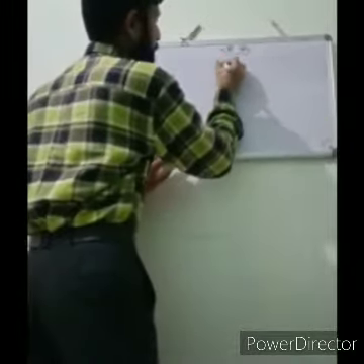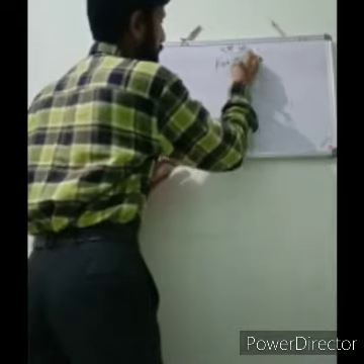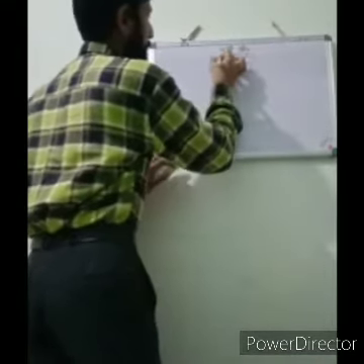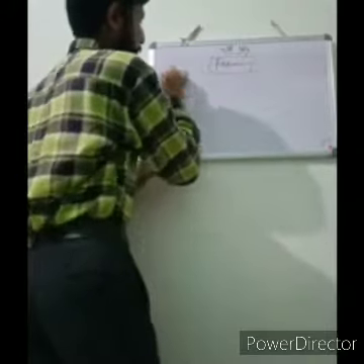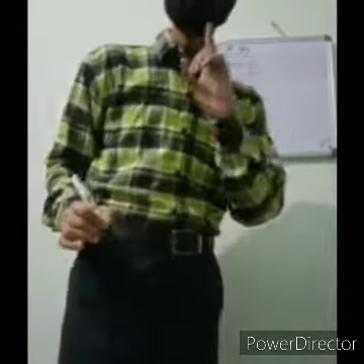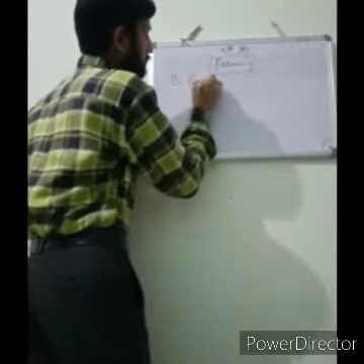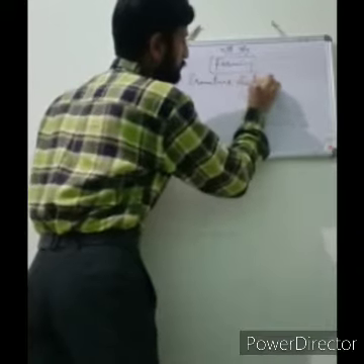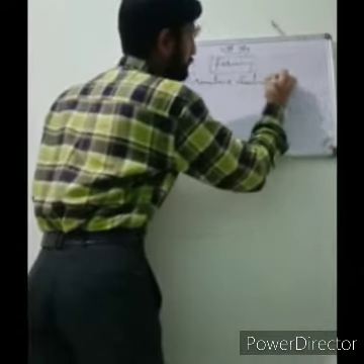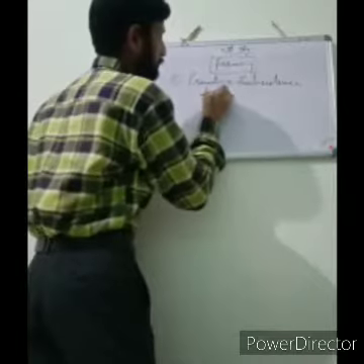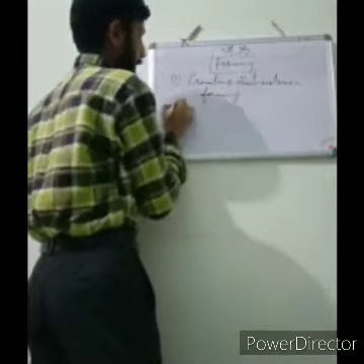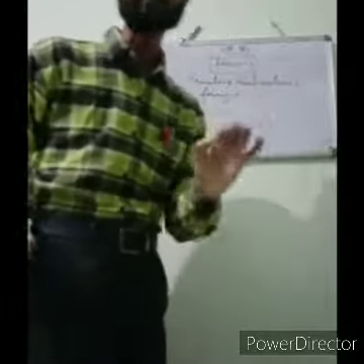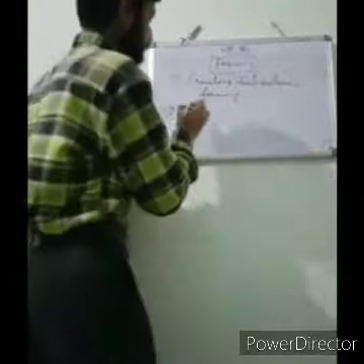First one, number one: primitive subsistence farming. Underline, please. That is primitive subsistence farming. And secondly, the intensive subsistence farming.